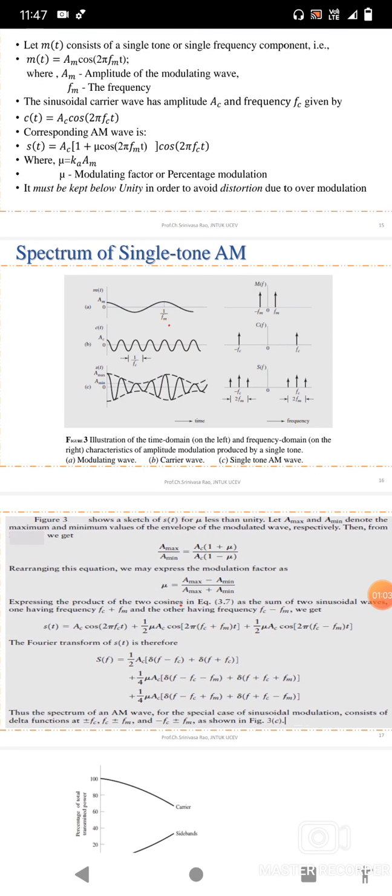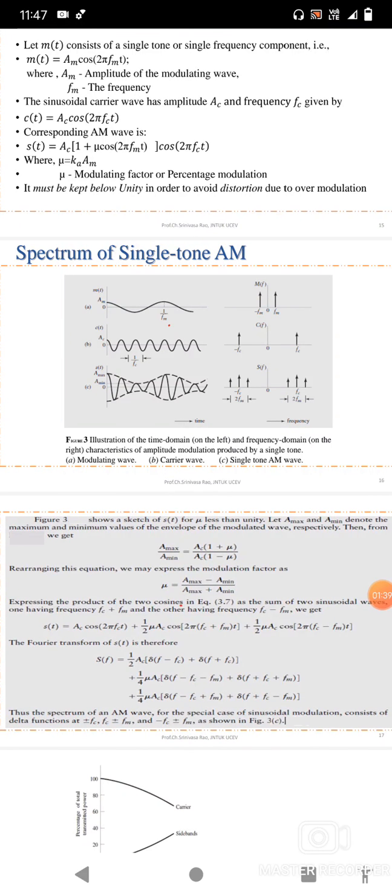What is the amplitude modulated wave? That is S of t equals Ac into 1 plus Ka m of t, cos 2 pi fc t. That is the standard amplitude modulated wave. Now we can substitute m of t in the S of t equation: Ac into 1 plus Ka Am cos 2 pi fm t, into cos 2 pi fc t. So the resultant AM wave is S of t equals Ac into 1 plus mu cos 2 pi fm t, into cos 2 pi fc t.